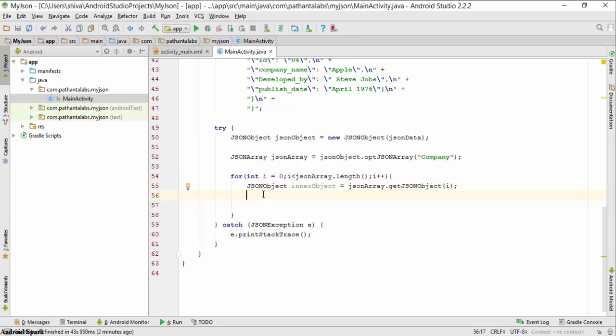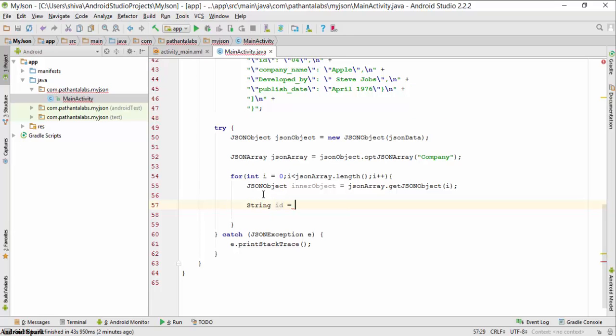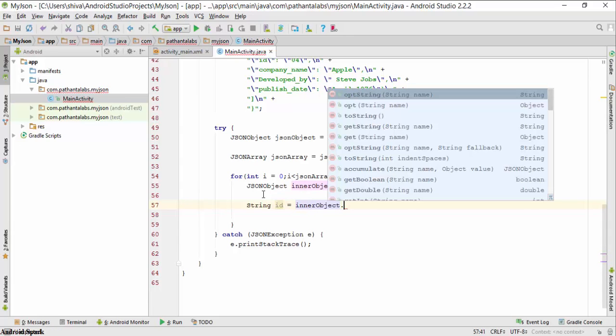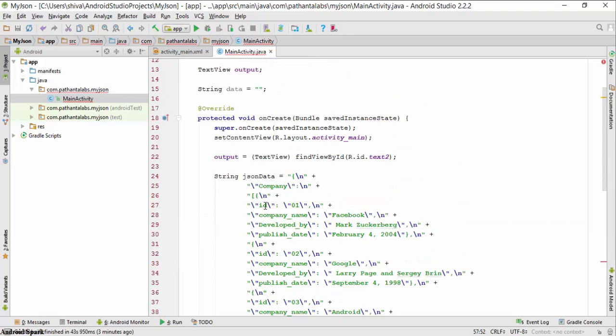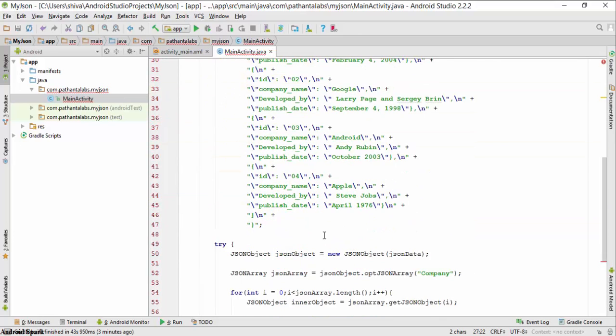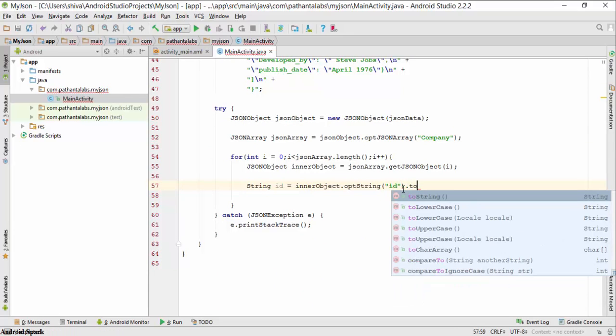Then I will get the data from every JSON object. So I will create a string variable named id for storing the value of the id key, and then the name of the inner object dot optString, and put the name of the id key, the same, no change, and convert into string, and this is complete.